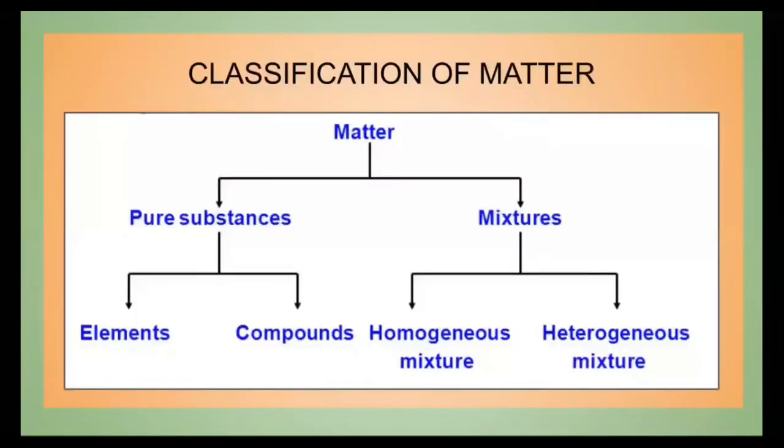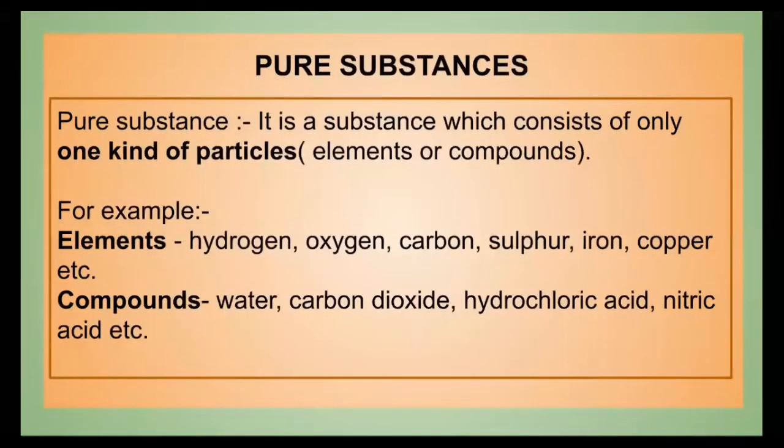So here comes the flow chart where you can see that the matter is divided into pure substances and mixtures. This is element and these are compounds. Mixtures into homogeneous and heterogeneous mixtures. Now let's see these pure substances. What substances will be known as pure substances?